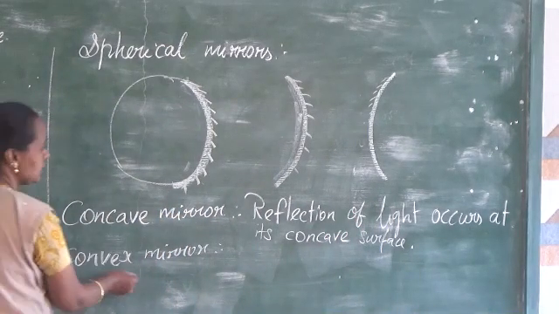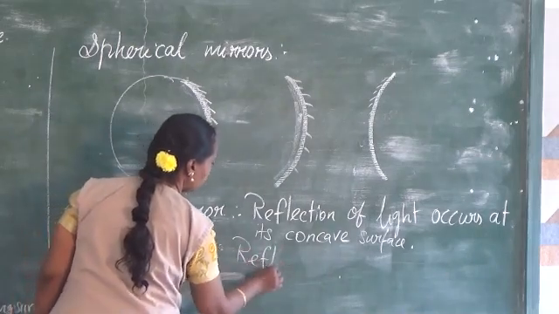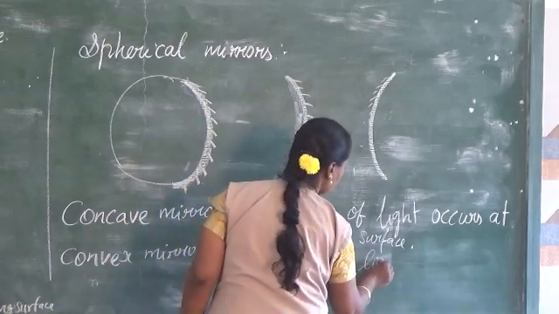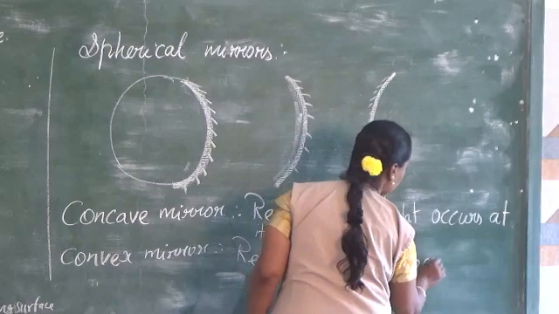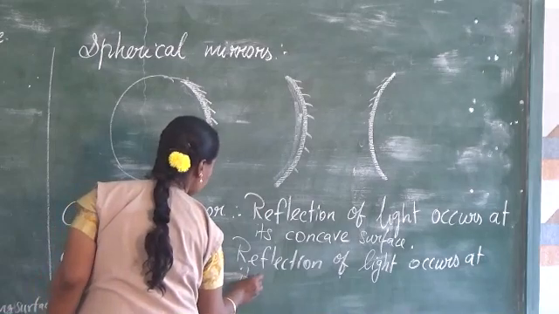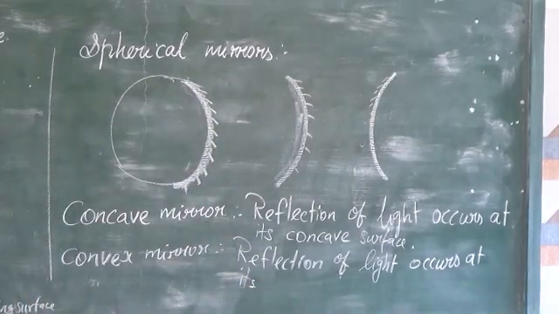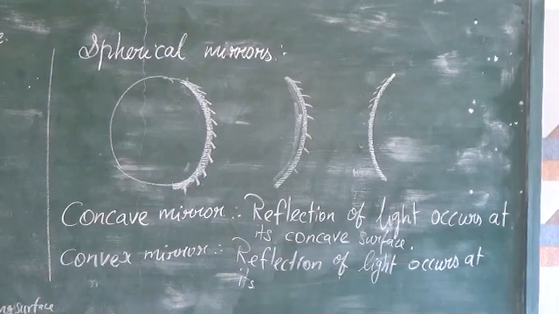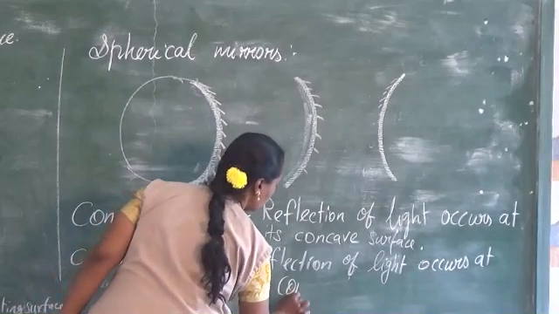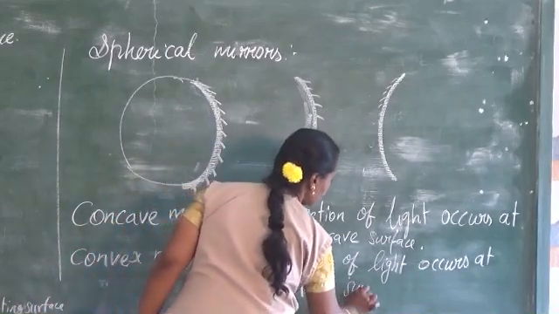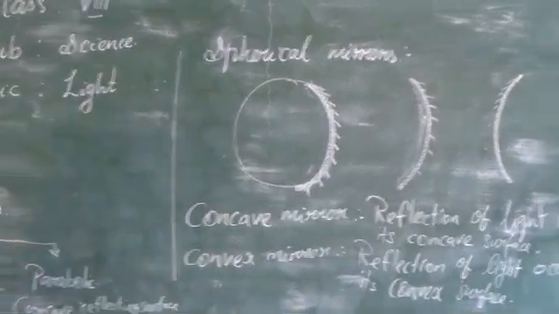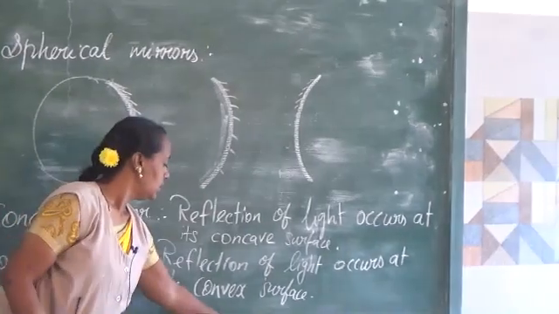The next is the convex mirror. Reflection of light occurs at its convex surface. So here the image will be smaller than the object. So this is about the concave and convex mirror.